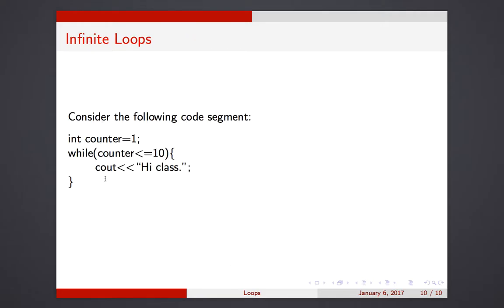Notice the line of code counter plus plus is missing here. So when you're inside the loop, you never update the value of counter, right? So what happens is 1 is less than or equal to 10. I go inside the loop. I run this code. I get to the end of the loop. I check, is this statement still true? Well, yeah, it's still true because I didn't change the value of counter. So then I run this line of code. I then check again, etc. Since the value of counter never changes, this loop will run infinitely many times. That is bad. Presumably, you did not want to create a loop that runs infinitely many times. That's probably a mistake on your part.